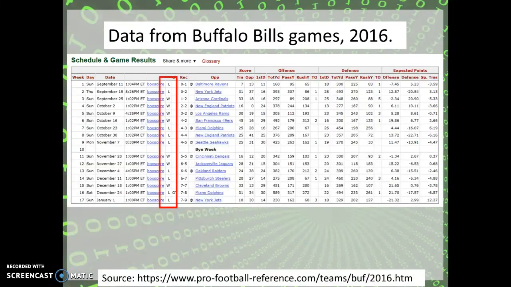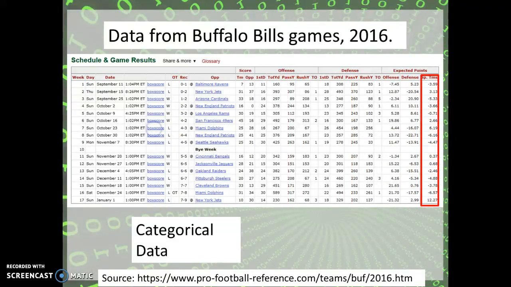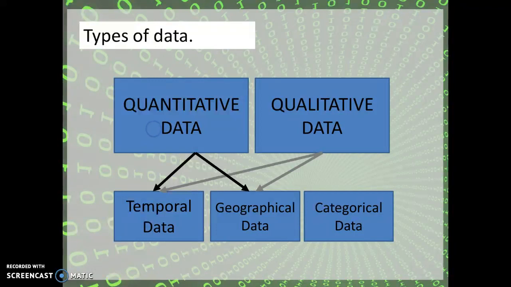We've got one more for you. Did you win the football game? Did you lose it? That sounds like a category. Yes or no, win or lose, male or female. You understand the idea. Either or. It could be a description, or look over here. Those numbers could be positive or negative. That's categorical. You've got win or loss, you've got positive and negative. So what does that mean? Categorical data, once again, could be numerical, it could be qualitative.